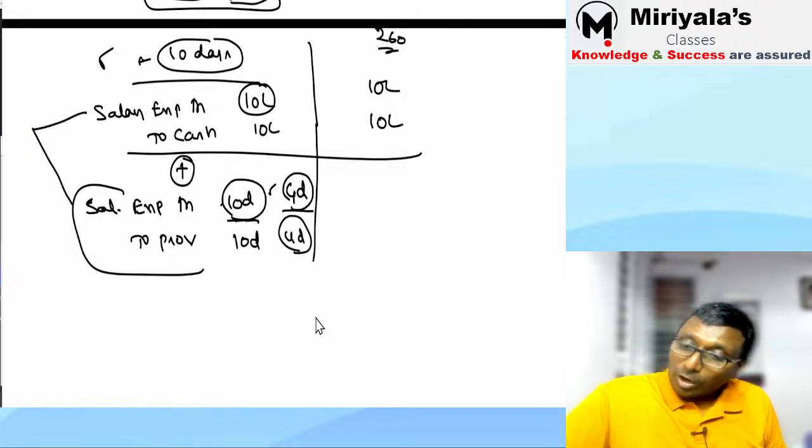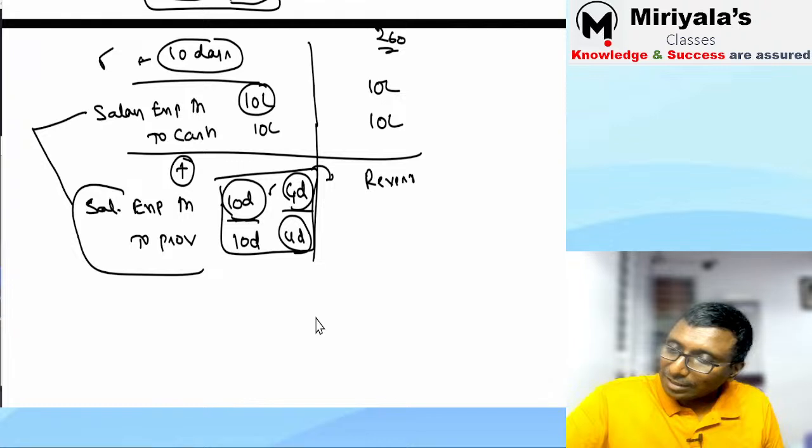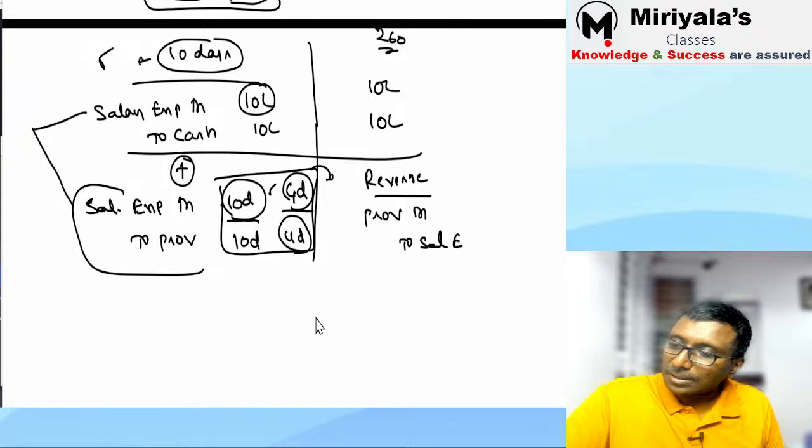Done. So whatever you make a provision here, correct? The same thing. What are you supposed to do in the next year? Reverse. So what is the journal entry? Provision account debit to salary expense. Okay? Provision account debit to salary expenditure. The same amount is going to be reversed.